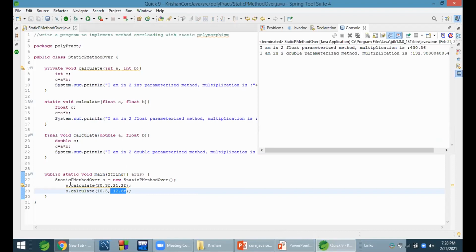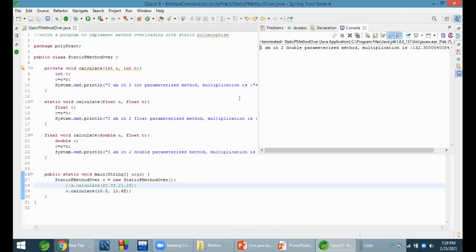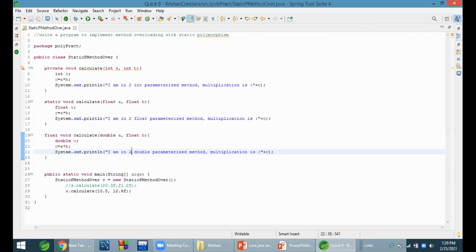Second, we'll comment this. I am in two double parameterized method. In fact, this is, I am in double comma float parameterized method.